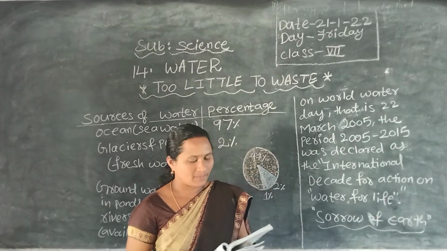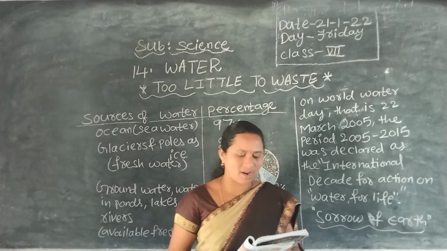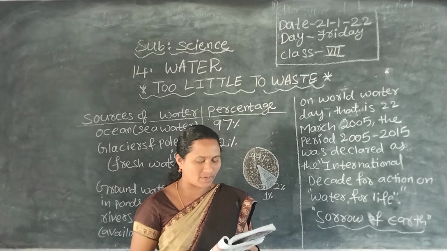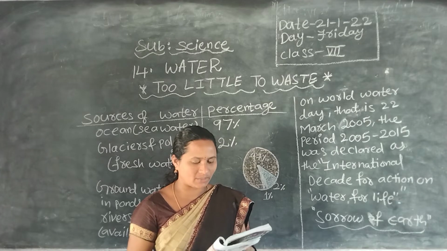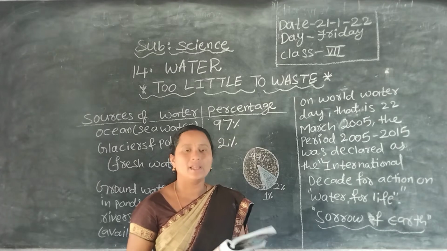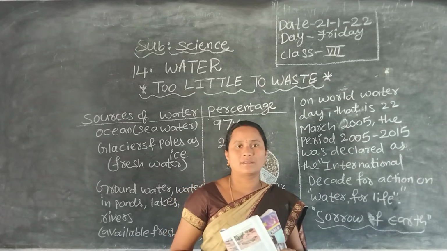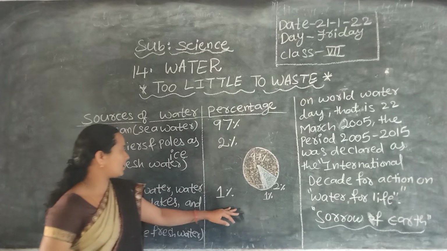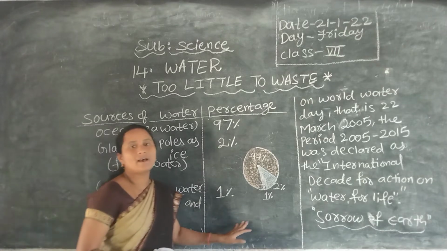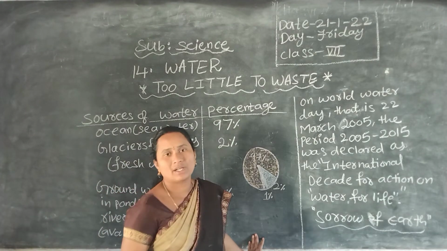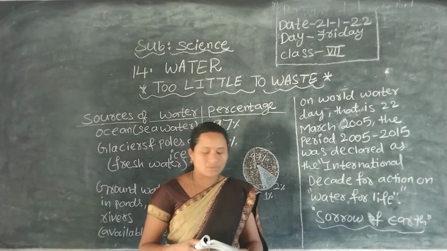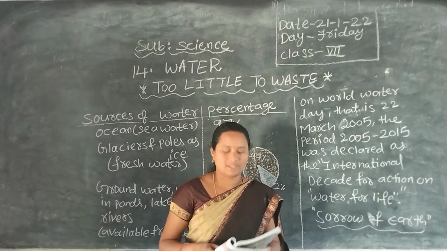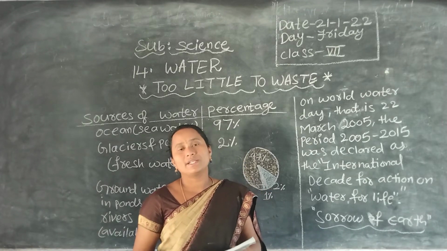So see here, fresh water has been a constant and essential companion of human beings throughout history. Water is used in great quantities in agriculture and industries. So why is it in danger? Fresh water levels are decreasing day by day, when we use it unwisely for different purposes like agriculture and industrial purposes.